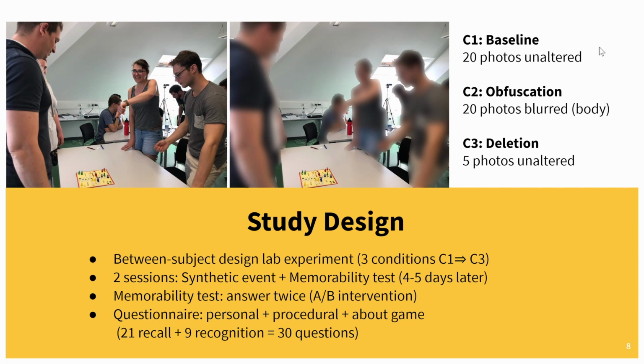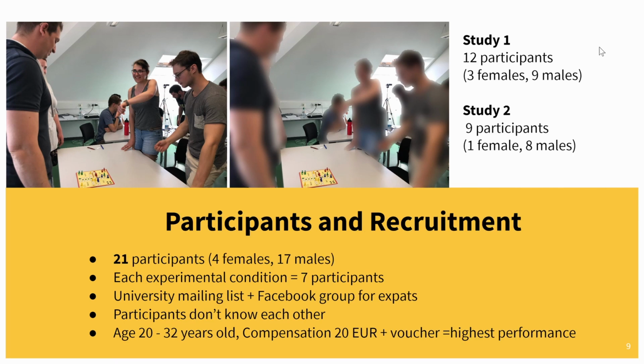The questionnaire had 30 questions about the events that happened in the session. We ran the full experiment twice to collect enough participants while we avoid having a large overwhelming group that is hard to manage. We had 21 participants in total, 4 females and 17 males. Each experimental condition had 7 participants.